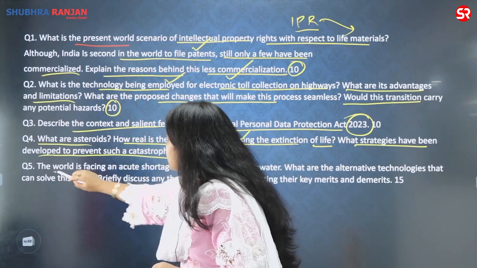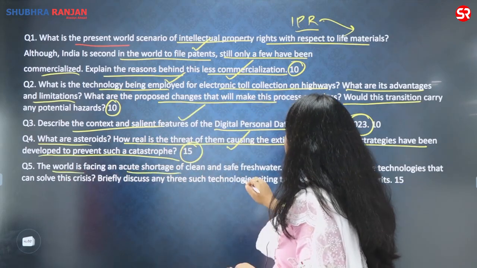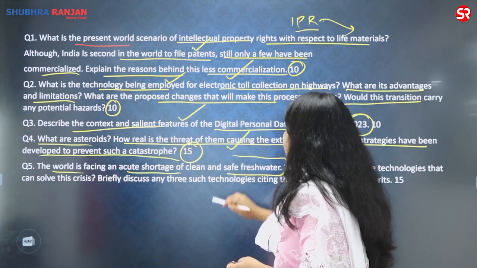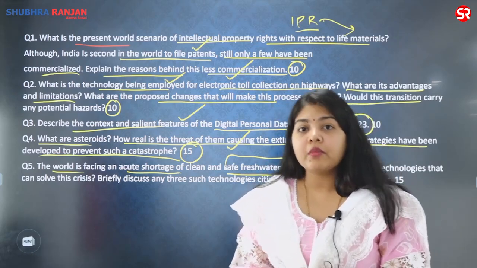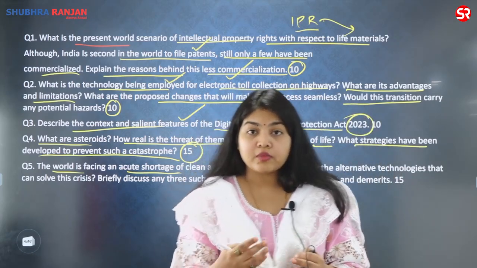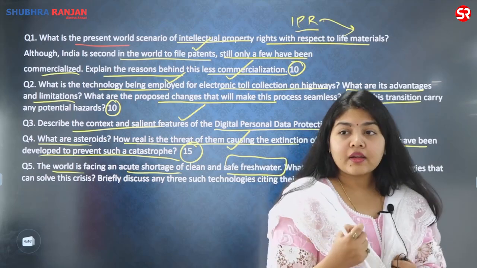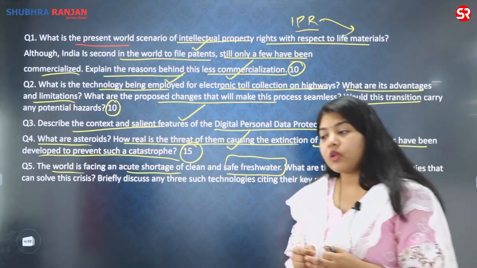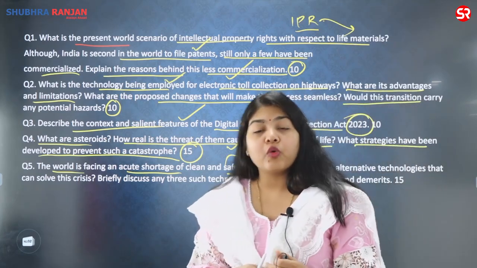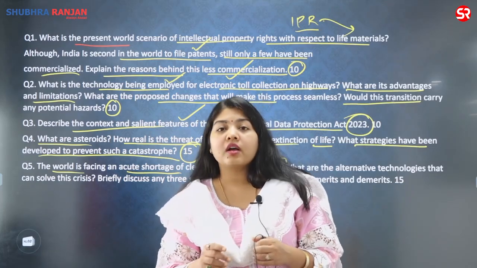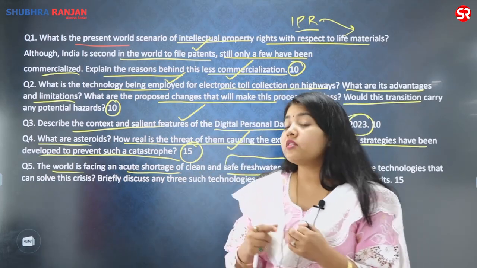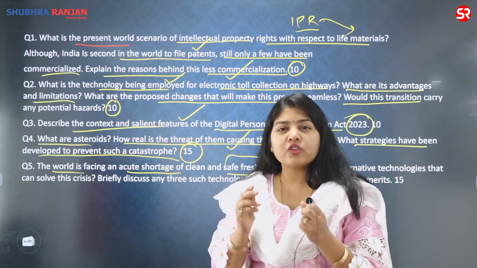Fifth question is, the world is facing an acute shortage of clean and safe fresh water. Fresh water has been in the news for a very long time. If you go deep, you know that whether it is the economic survey, the different reports by different organizations, the Ganga Action Plan, or conserving the glaciers for fresh water, fresh water has been in focus.